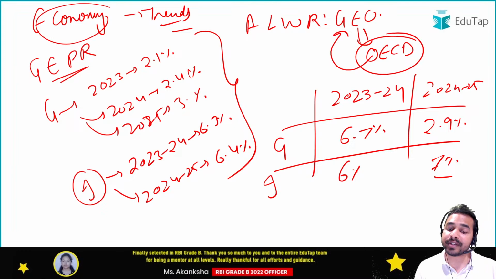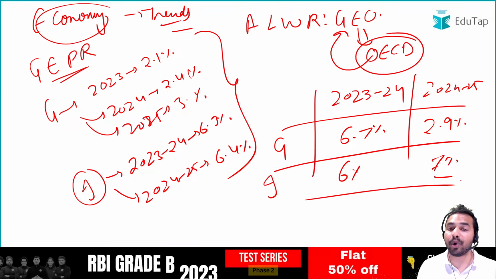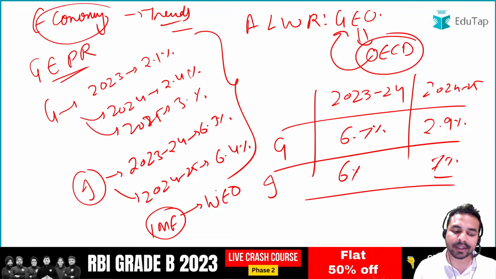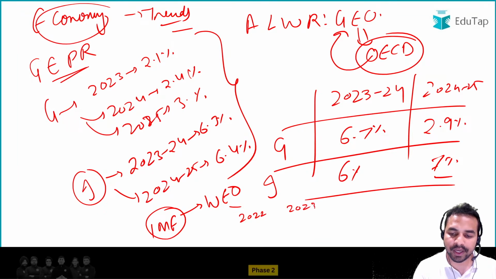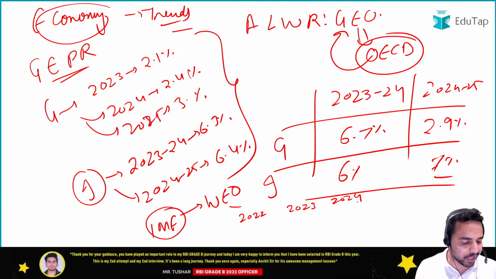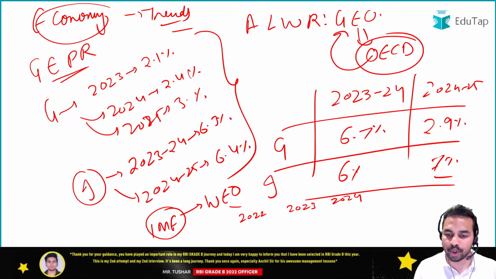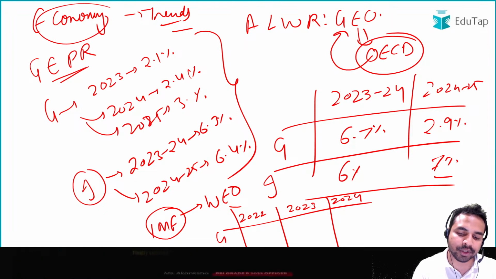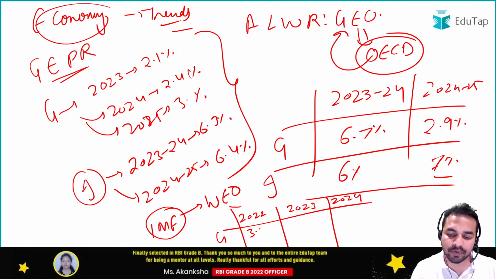Apart from that, guys, there is another important report launched by the International Monetary Fund, and the name of that report is World Economic Outlook. We will discuss it across 3 years, 2022, 2023 and 2024, and it is very easy for you to remember all these details. The global growth rate for 2022 is 3.4%.